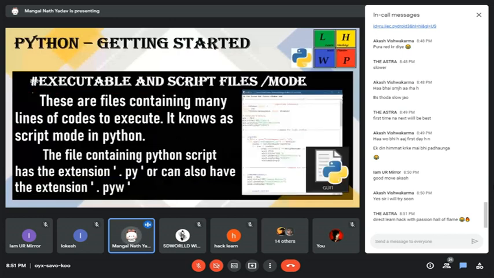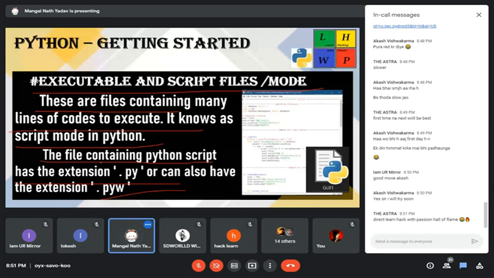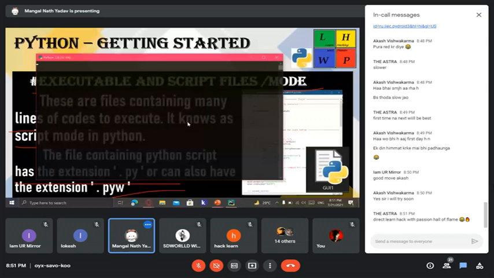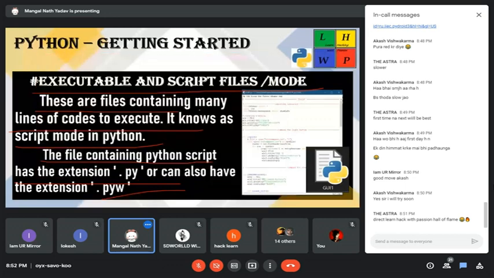Executable and script file mode. The file containing a Python script has the extension .py or .pyw. Well, that is script mode in Python. I can show what script mode is.